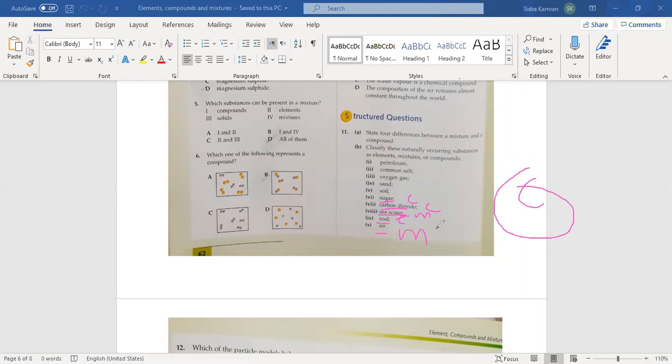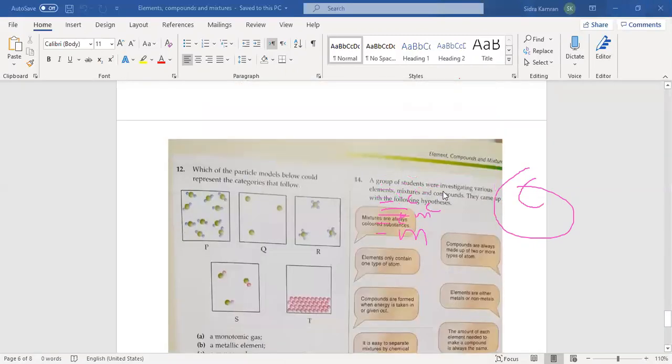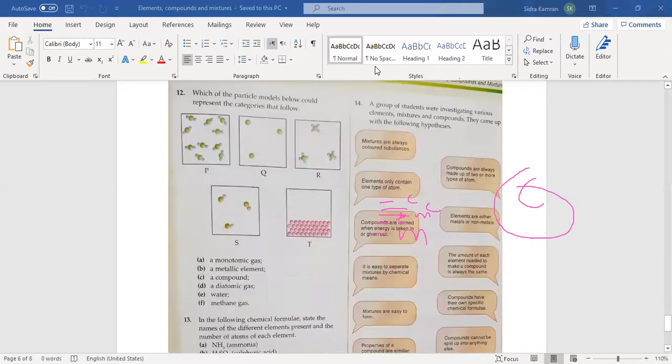So in this way, you have to write in your assignment. The due date for this assignment will be tomorrow. Okay, next is question number 12. Which of these particle models show a monatomic gas, metallic element, compound, diatomic gas, water, methane gas? From these models, you have to identify which one is a monatomic gas, which one is a metallic element, and the compound, diatomic gas, water, and methane.